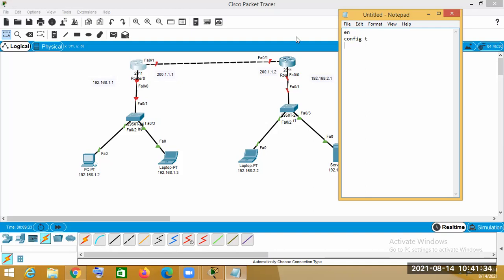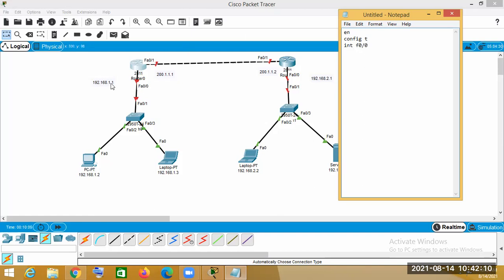Now after that, what we have to do? We have to assign the IP address. Now first, to assign the IP address, I have to see the port that is present. What is the port? Now this is the port F0/0. In this port, we are assigning this IP address. So int F0/0.